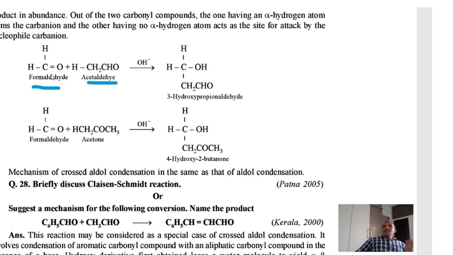Now formaldehyde doesn't have alpha hydrogen. Alpha hydrogen is absent in formaldehyde. Hence, you can create a carbanion from the acetaldehyde molecule, and this acetaldehyde carbanion attacks the formaldehyde molecule to form the addition product.